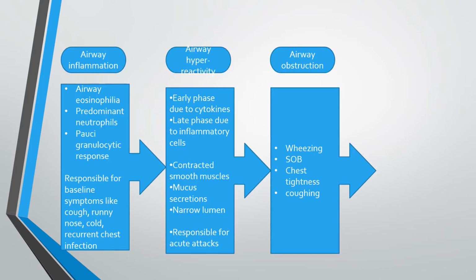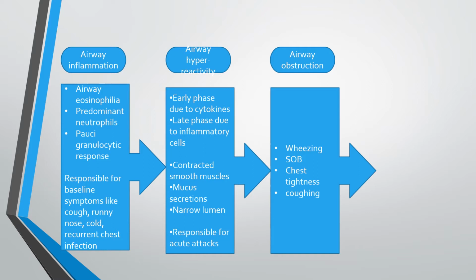Coming on to a bit of detail of the airway inflammation, there can be three different types. It can be predominant airway eosinophilia, it can be predominant neutrophils, and it can be a paucigranulocytic response in which there are no neutrophils. Now, why are we discussing these? Because the paucigranulocytic type of asthma is very less responsive to the steroid treatment.